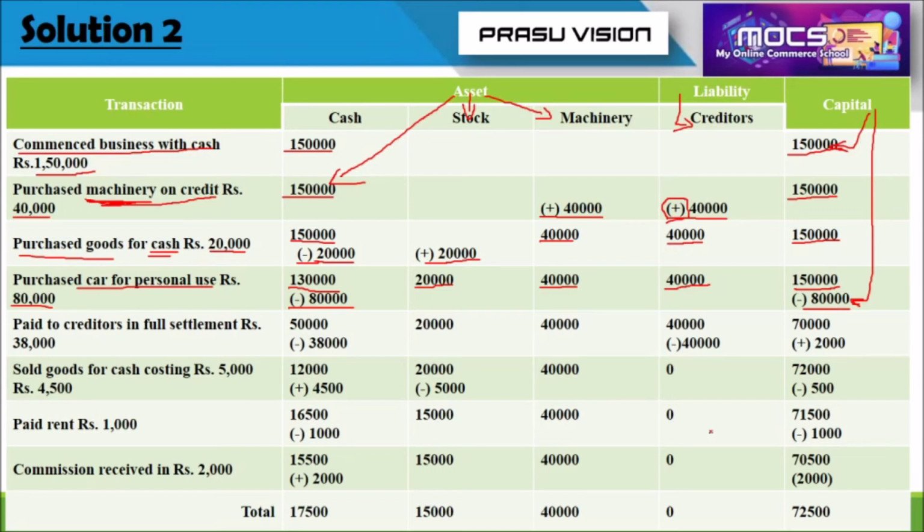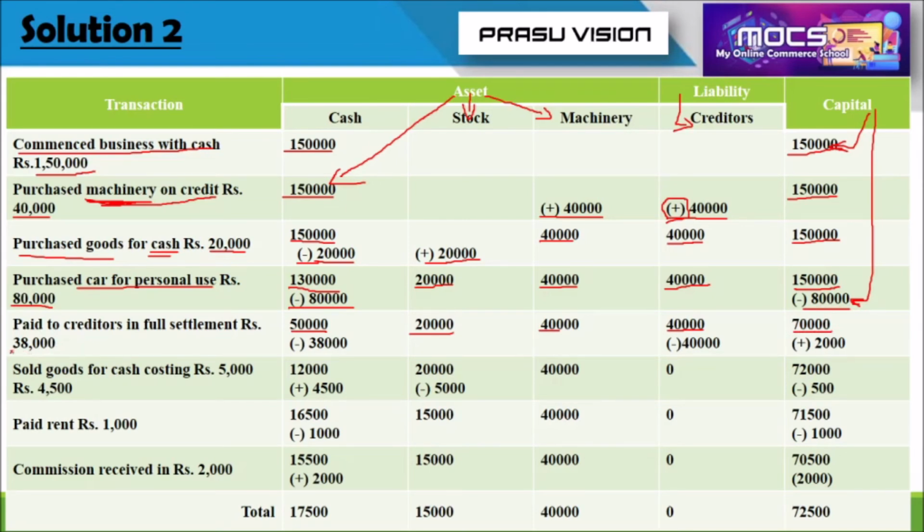Please find out the remaining amount after adjusting the deduction from cash and capital. 1,30,000 minus 80,000, we will get 50,000. No change for stock, for machinery, and also for creditors. But there is a change in capital. 1,50,000 minus 80,000, we will get 70,000. I hope it is very clear for you. Any doubts, please comment in the comment box.